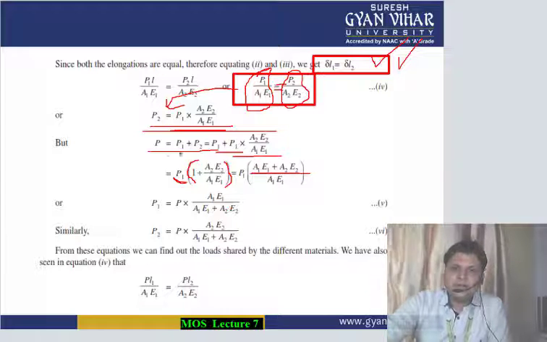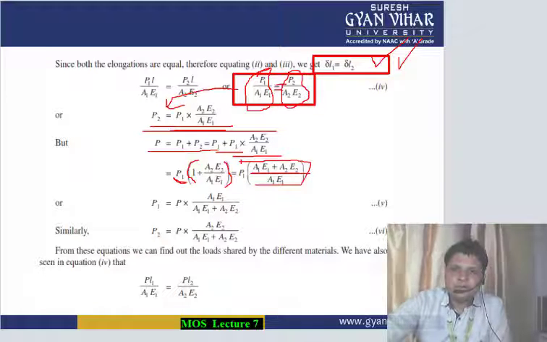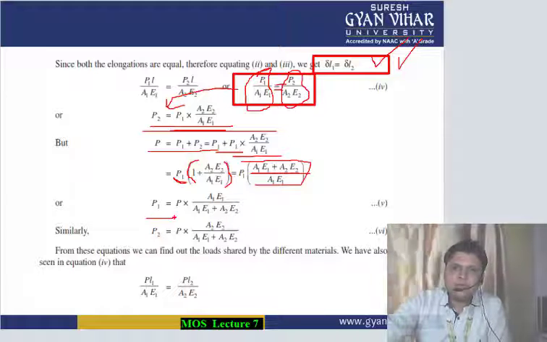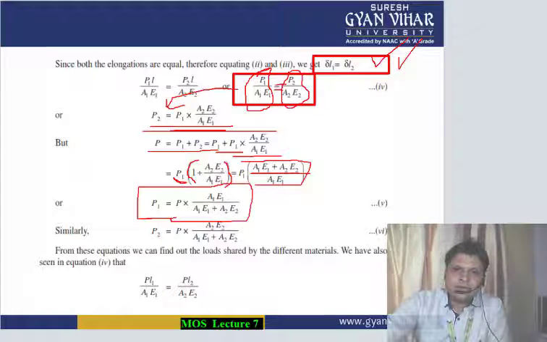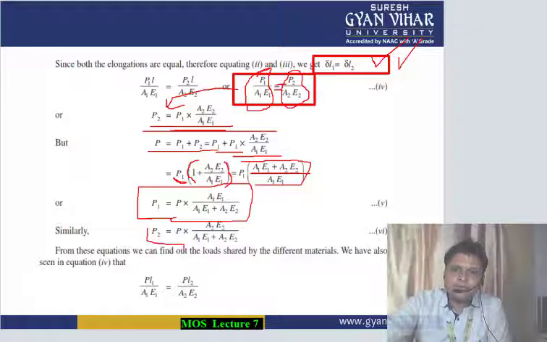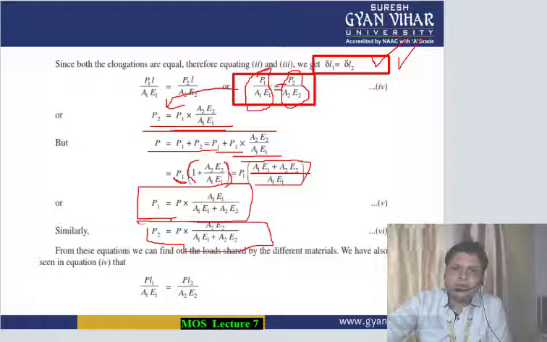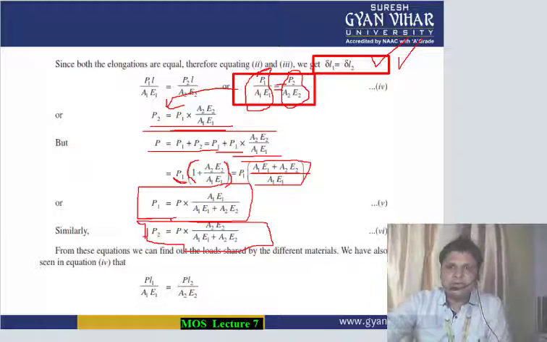So P is equal to P1 into A1E1 plus A2E2 upon A1E1. Therefore P1 is equal to P into A1E1 upon A1E1 plus A2E2, and similarly P2 is equal to P into A2E2 upon A1E1 plus A2E2.